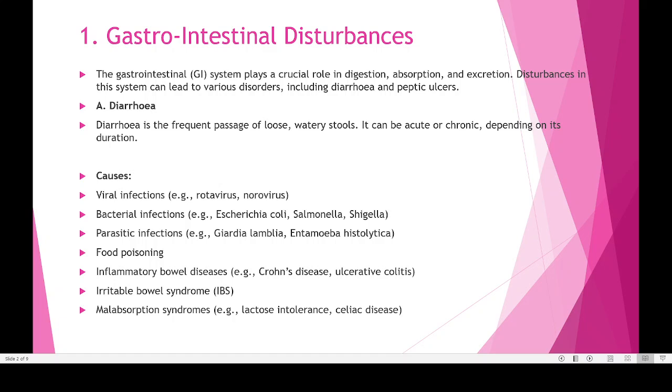Because our gastrointestinal system, that is our stomach and intestine, have a very important role. They are mainly concerned with the digestion of the food, absorption of the food nutrients, then excretion of the waste material. These three vital processes are carried out by our stomach and intestine. So any kind of problem or disorder affecting our stomach or intestine will have an impact on our digestion, absorption as well as on our excretion.